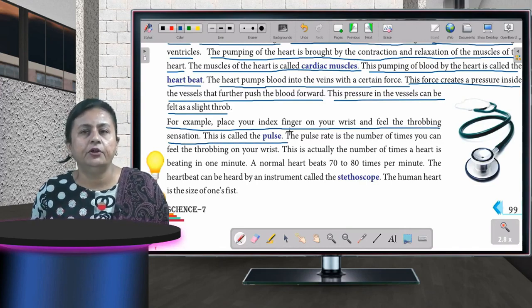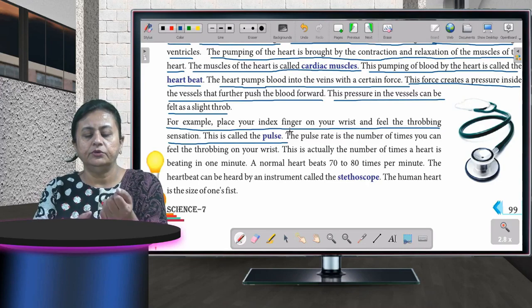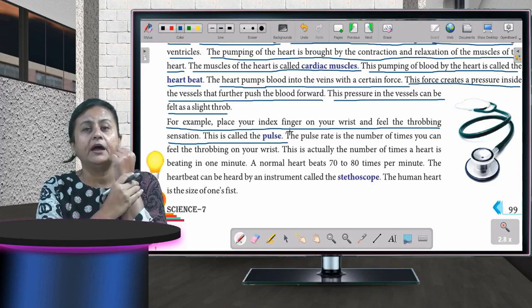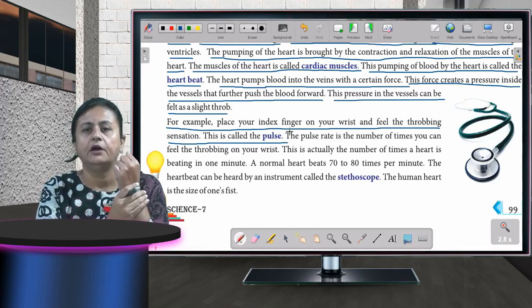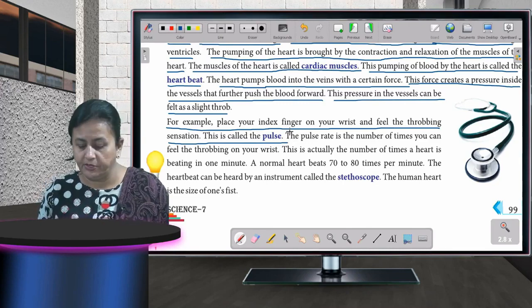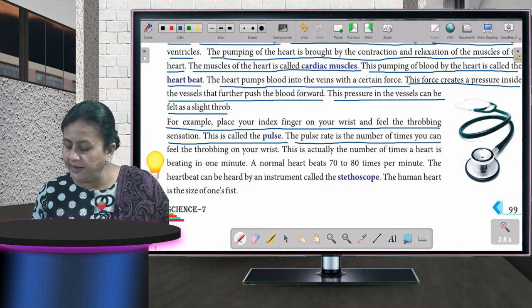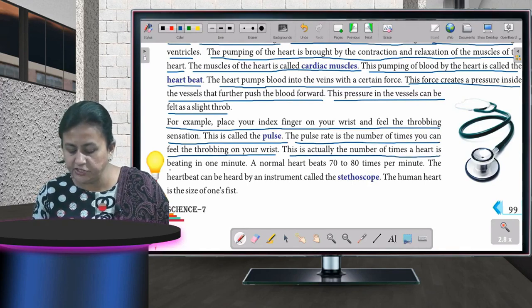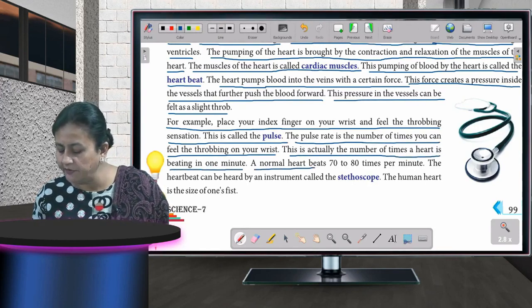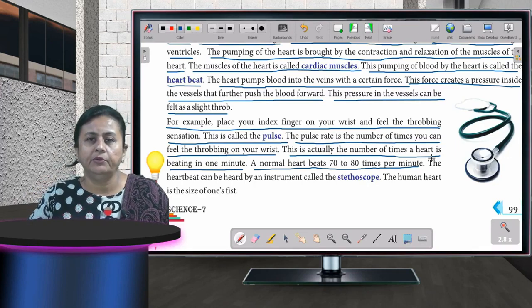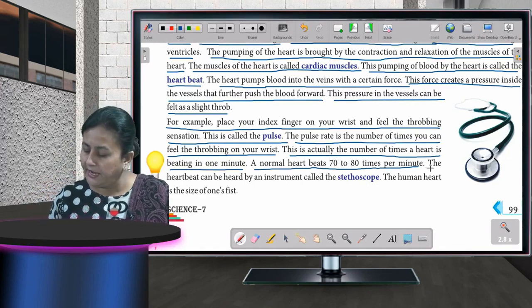When you are not well, you go to the doctor, and what does the doctor do? He holds your hand like this and checks how your heart is working, whether it is working properly, what the beating rate is. That is the pulse rate. He is checking your pulse rate. The pulse rate is the number of times you can feel the throbbing on your wrist. This is actually the number of times the heart beats in 1 minute. A normal heart beats 70 to 80 times per minute. How many times does the heart beat in 1 minute? Normally it beats 70 to 80. The heartbeat can be measured by an instrument called a stethoscope.